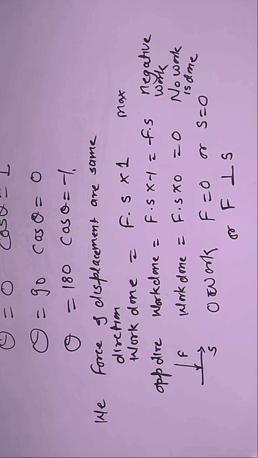Tangent and radius are always perpendicular to each other. Therefore, force will always be perpendicular to displacement. Hence, at every point of motion, no work will be done because force is always perpendicular to the displacement. Thank you.